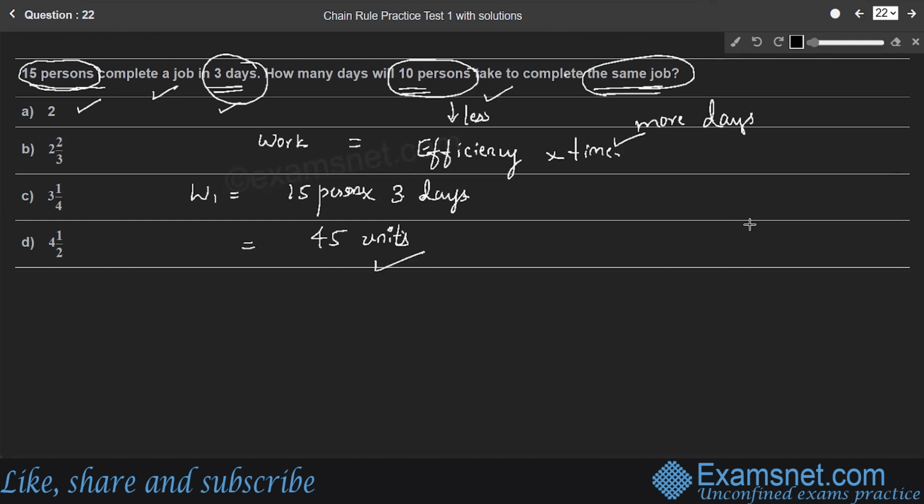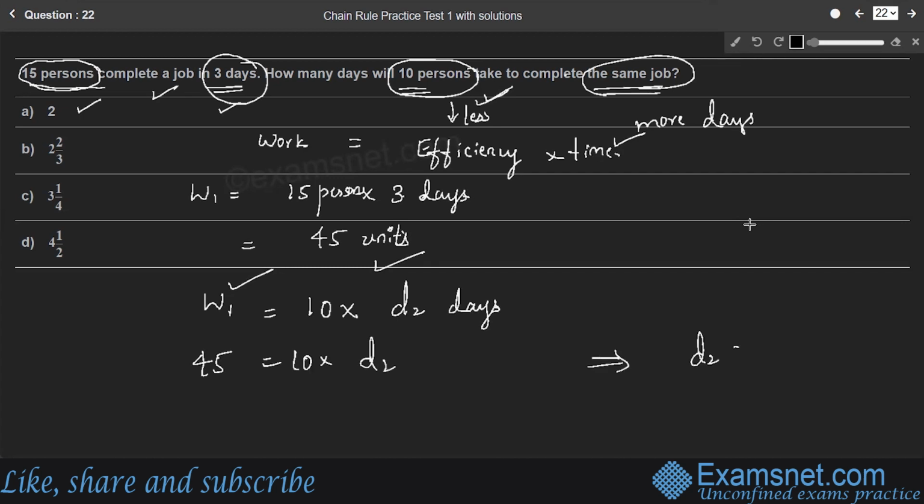To complete the same work, how many days are 10 persons taking, right? So here, to complete W1 units of work, 10 persons are taking D2 number of days. What is the work here? 45 units is equal to 10 into D2. Therefore, D2 is equal to 45 by 10. So 5 into 9, 5 into 2.